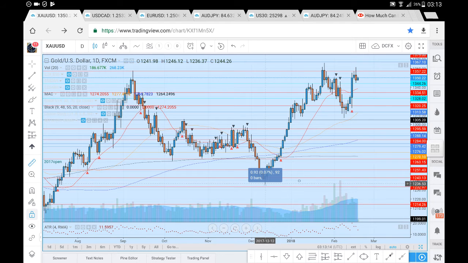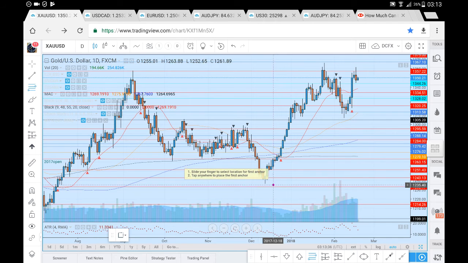I suppose I could, on this daily time frame here, use a Fibonacci retracement. Just bear with me a second here.